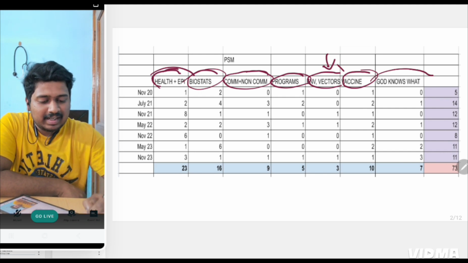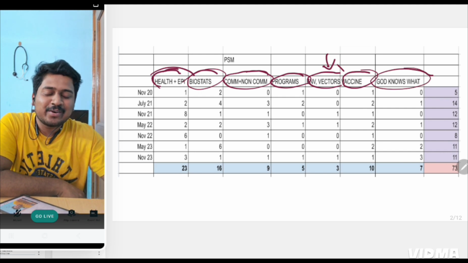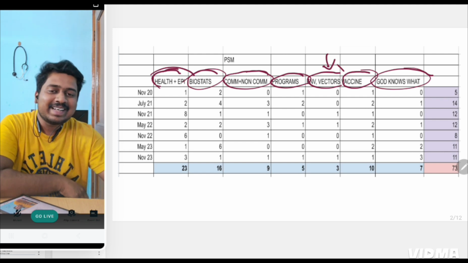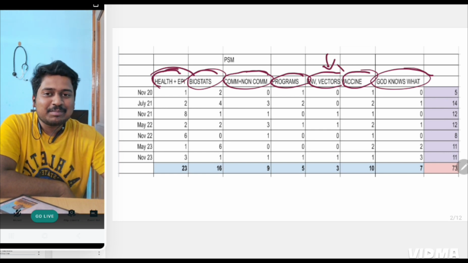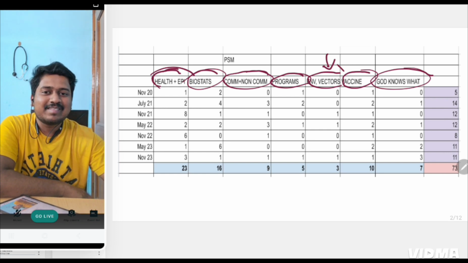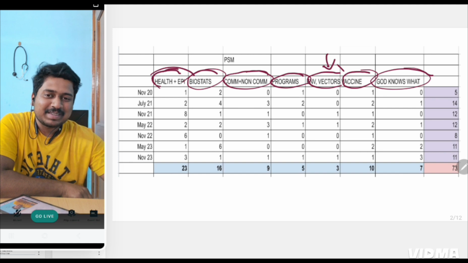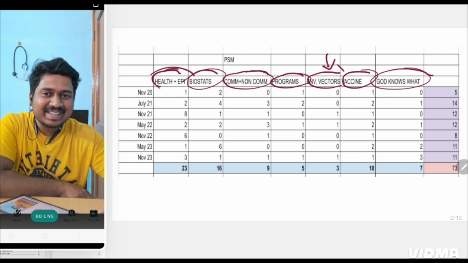And then I gave a separate heading, "God knows what", because there are many questions in PSM which I didn't know which category to put in. They are not actually PSM questions, like what is the moral responsibility of the doctor if a patient comes like this, or what is the first step in communication. So these are basic common sense questions.